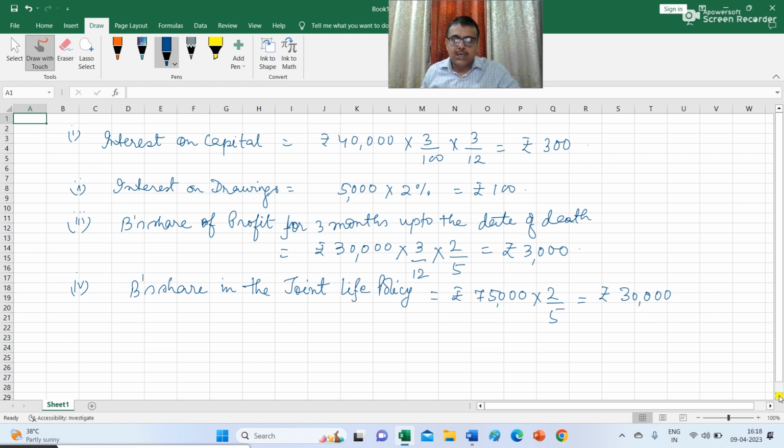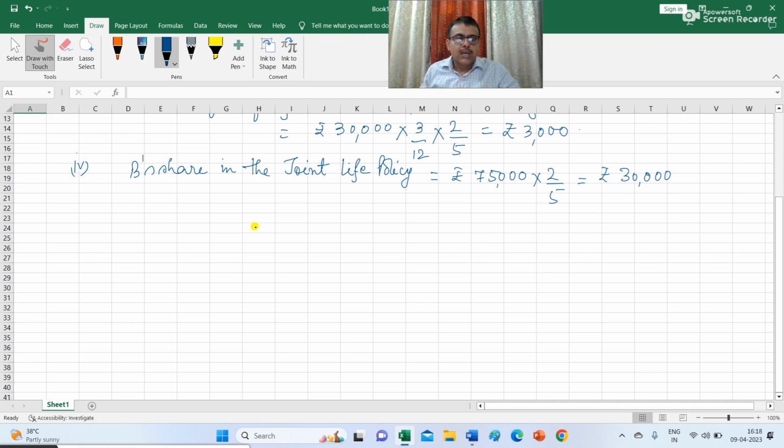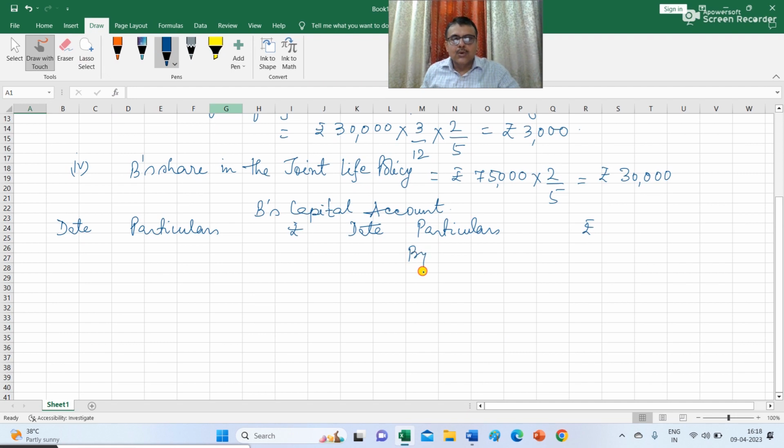Now we will prepare the ledger of B's capital account. On the debit side, I have to write date, particulars, rupees, then again date, particulars, and rupees. So the opening capital will be by balance b/d rupees 40,000.